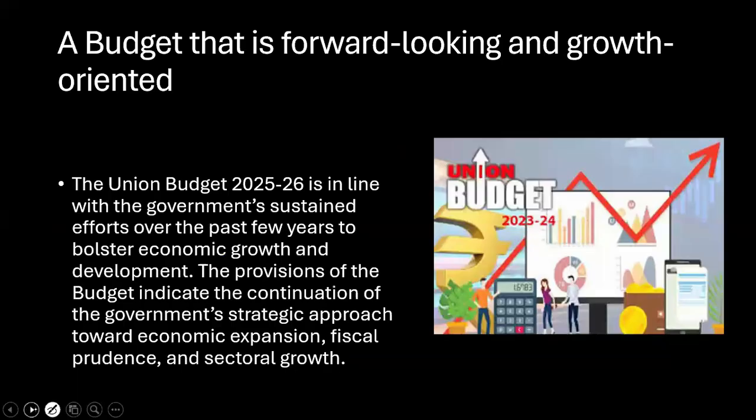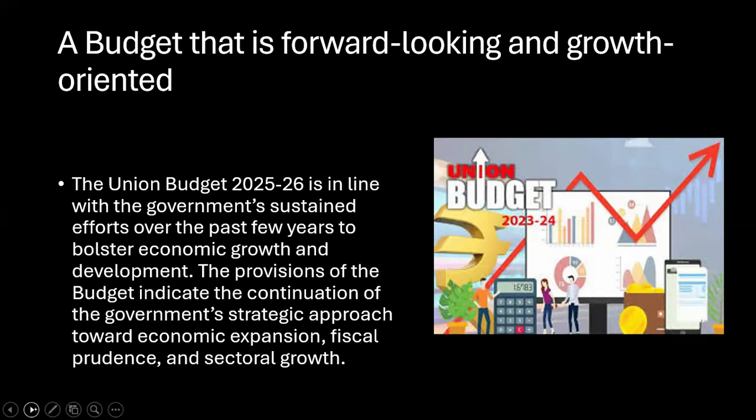So the next important article that we are going to discuss is another important editorial, a budget that is forward-looking and growth-oriented. The budget of 25-26 continues the government's strategy of fostering economic growth, fiscal discipline, and sectoral development. Key measures include income tax cuts, increased capital expenditure, support for manufacturing, and targeted incentives for job creation sectors. So these are some of the things it is basically focusing upon.